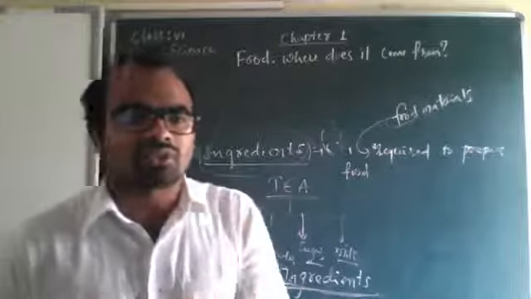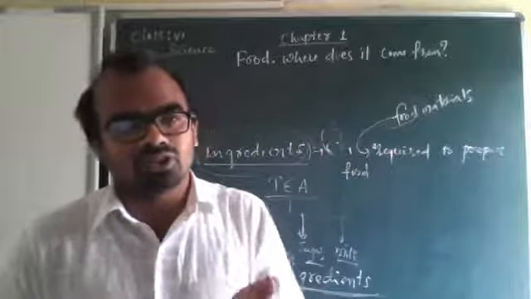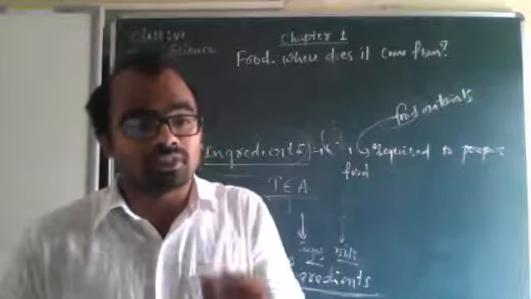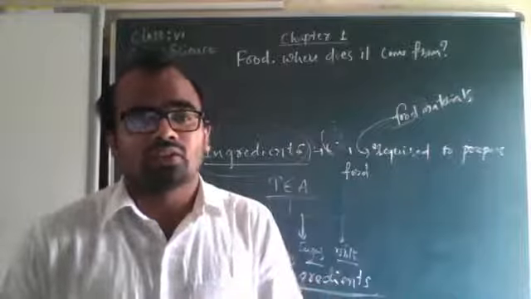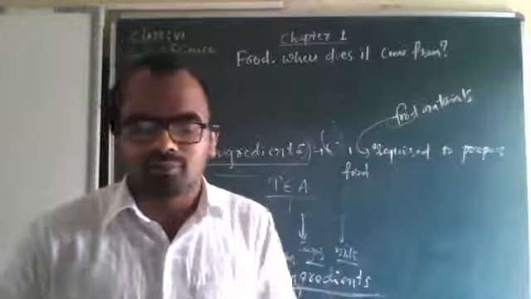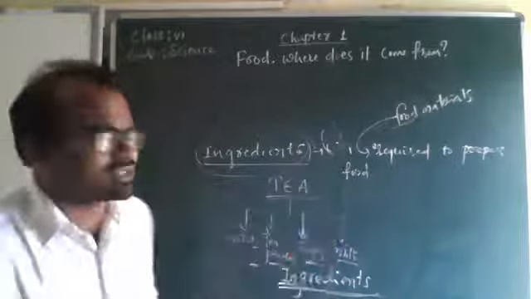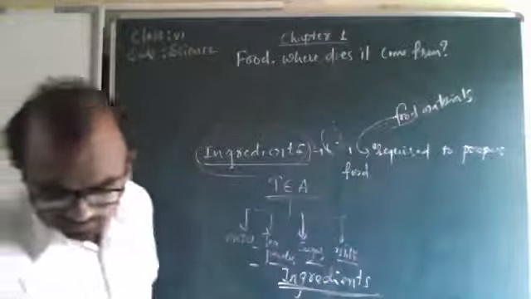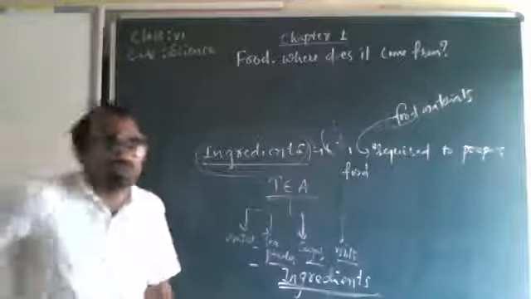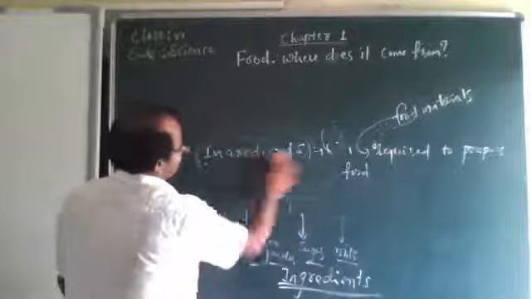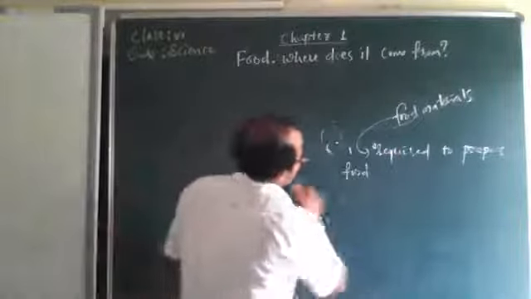You ask your mother or sister who is preparing food in your home. You can take their help and make a list of food items and ingredients. Here, on one side you write food items, on the other side you write ingredients. You list 3 to 4 of these.